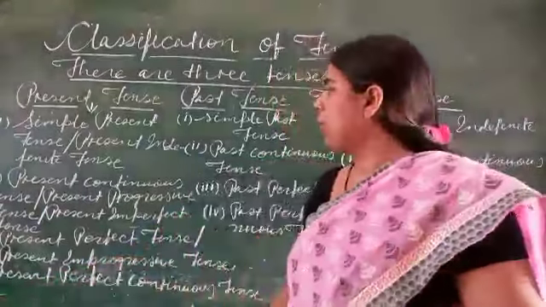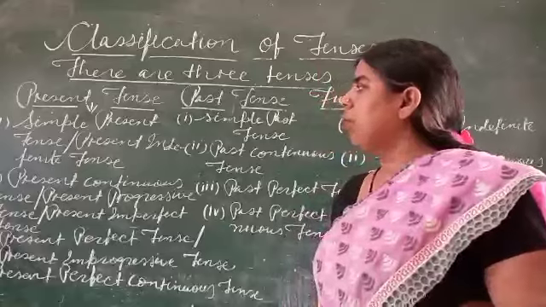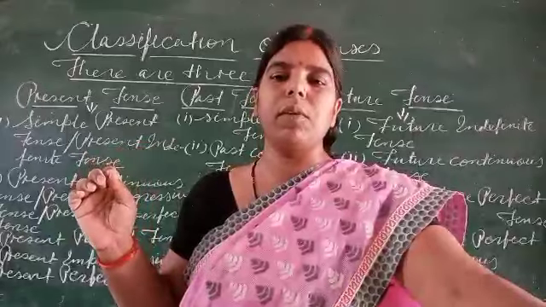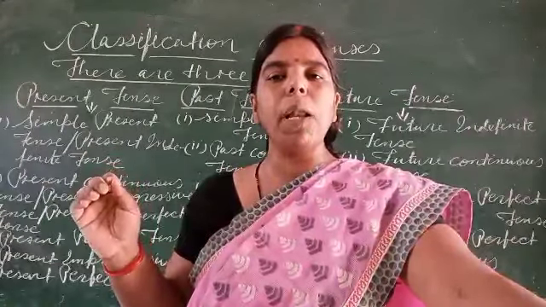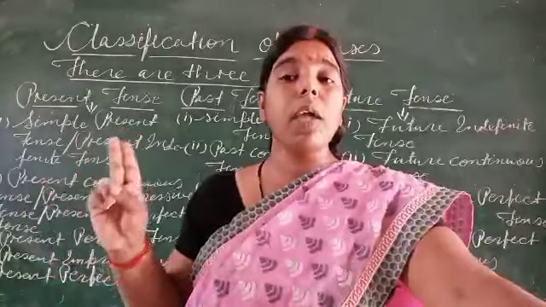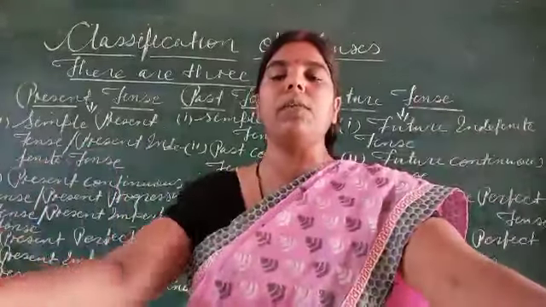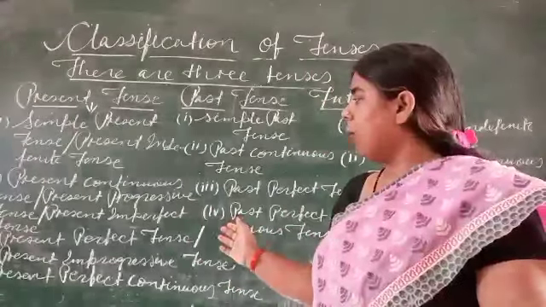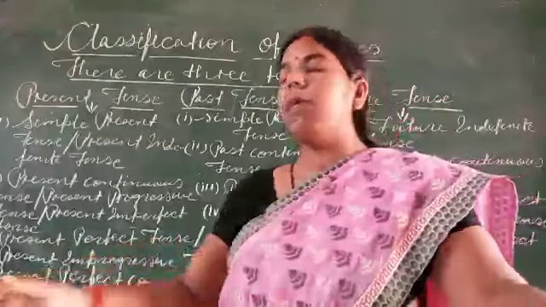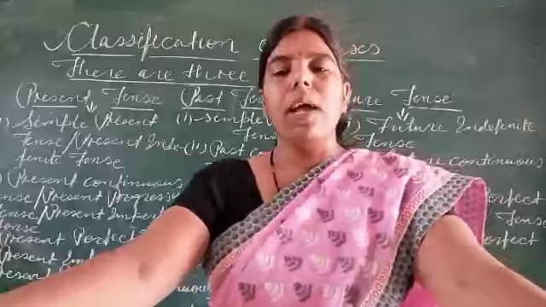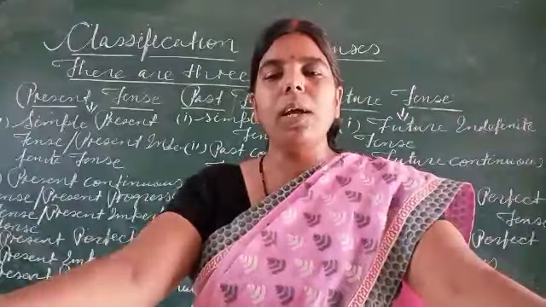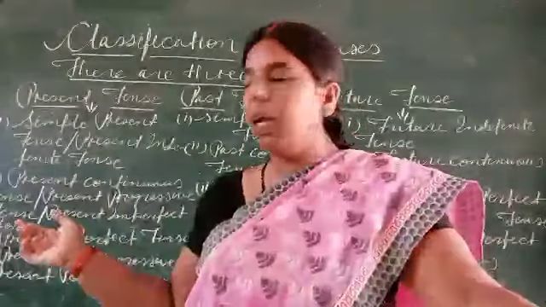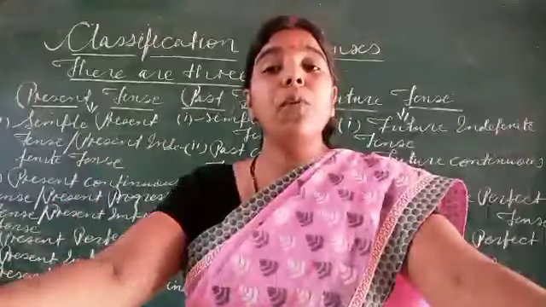Okay. Now, I have written here, you may look, present tense. Now, there are four types. Present indefinite tense, and we may say simple present tense. Second is present continuous tense, and we may also say, look, present progressive and present imperfect tense. Simple present tense has two names, and present continuous has three names.